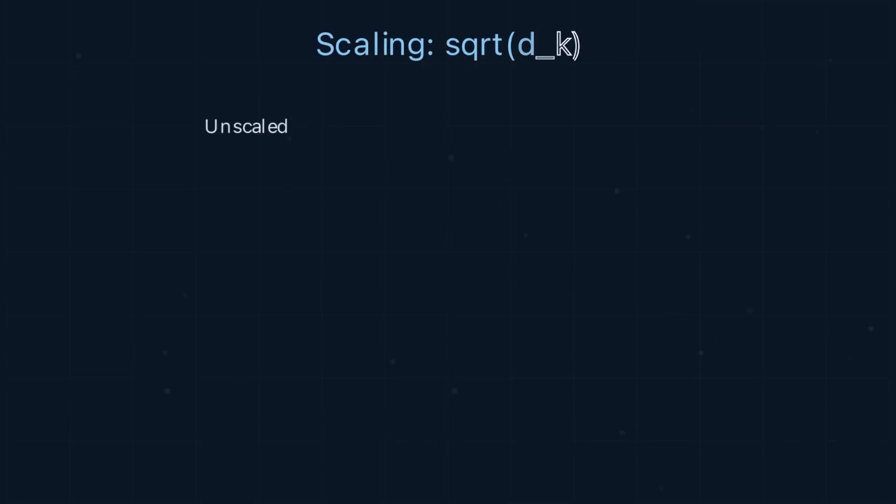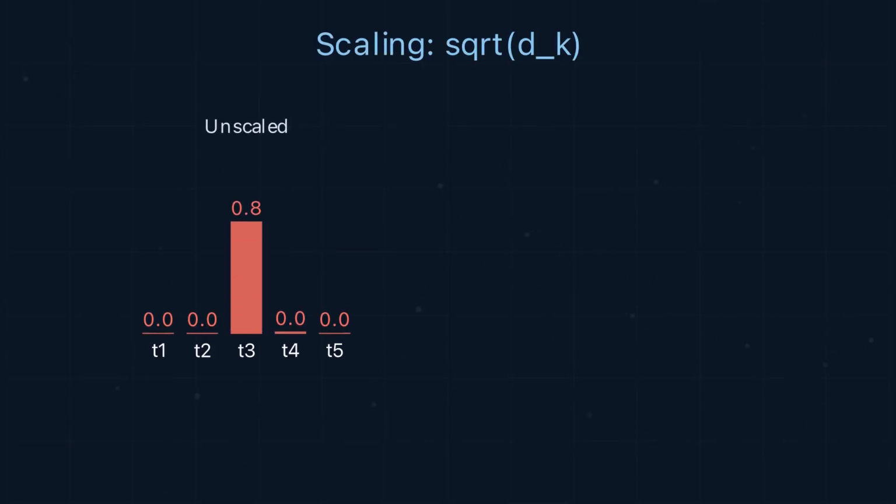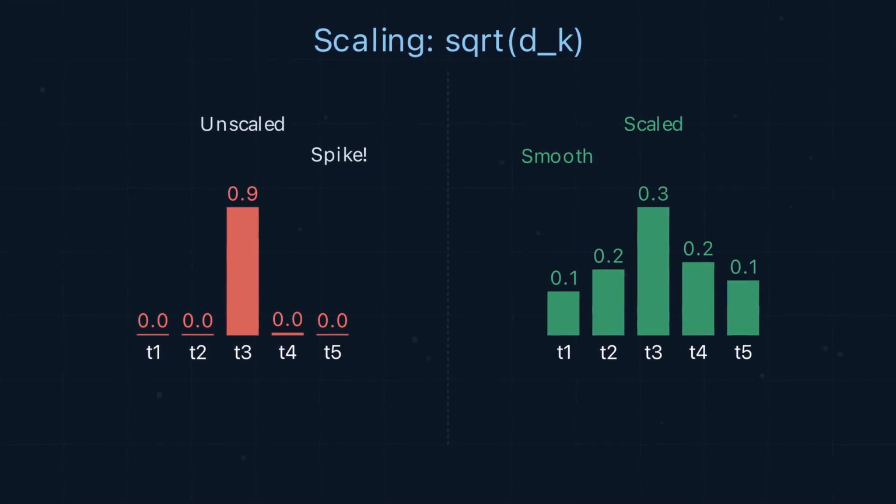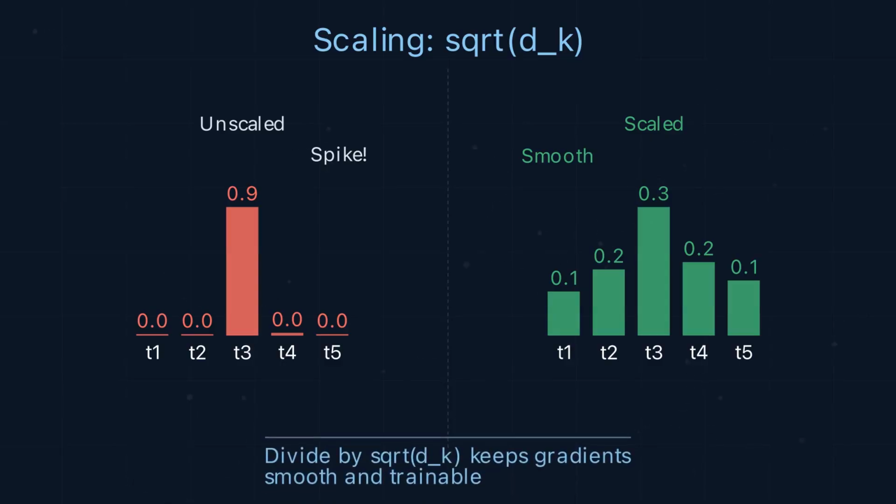Why divide by the square root of the key dimension? Large dimensions produce large dot products. Large softmax inputs push all mass to one token, the distribution collapses to a spike and gradients vanish. Scaling keeps the distribution smooth and trainable.